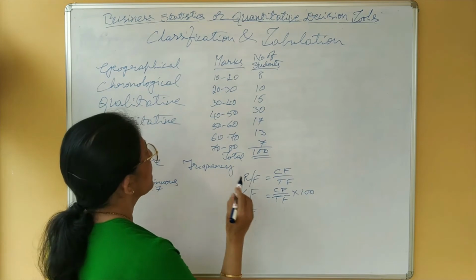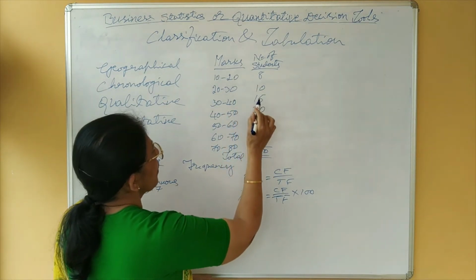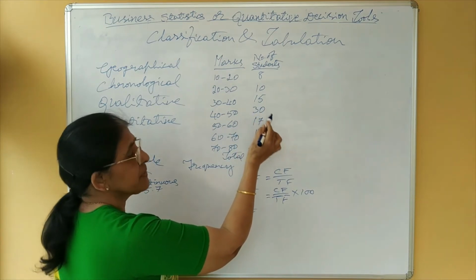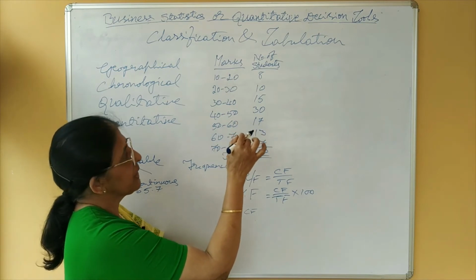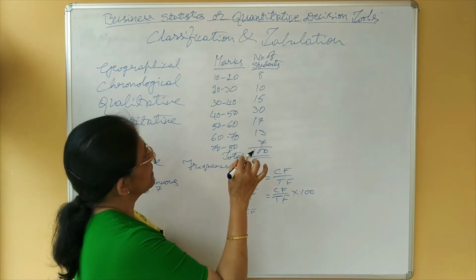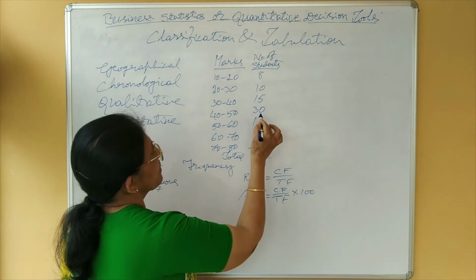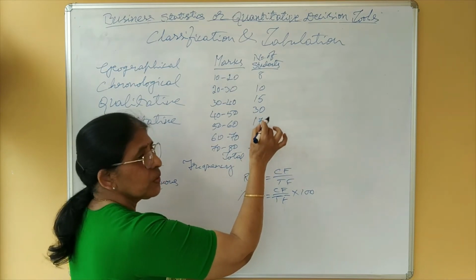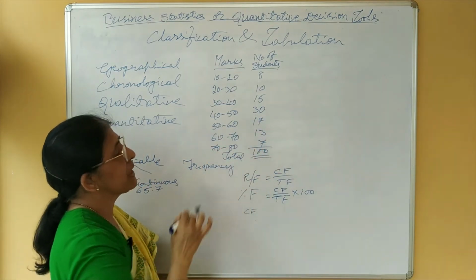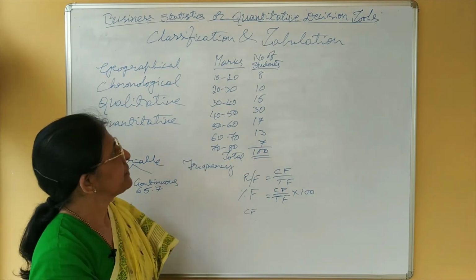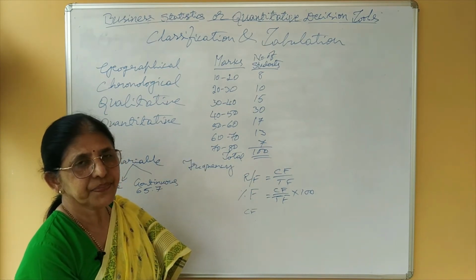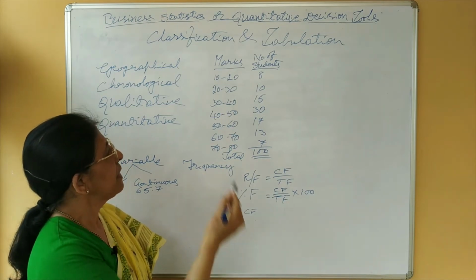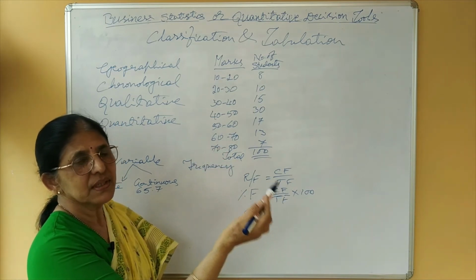Now, if we add the sum of the frequencies of the classes preceding a particular class to the frequency of that class, that is called cumulative frequency. In other words, the total of the frequencies up to and including that class is called cumulative frequency. Here, this cumulative frequency is important because in the next chapter onwards, the problem may be given with simple frequency or cumulative frequencies.